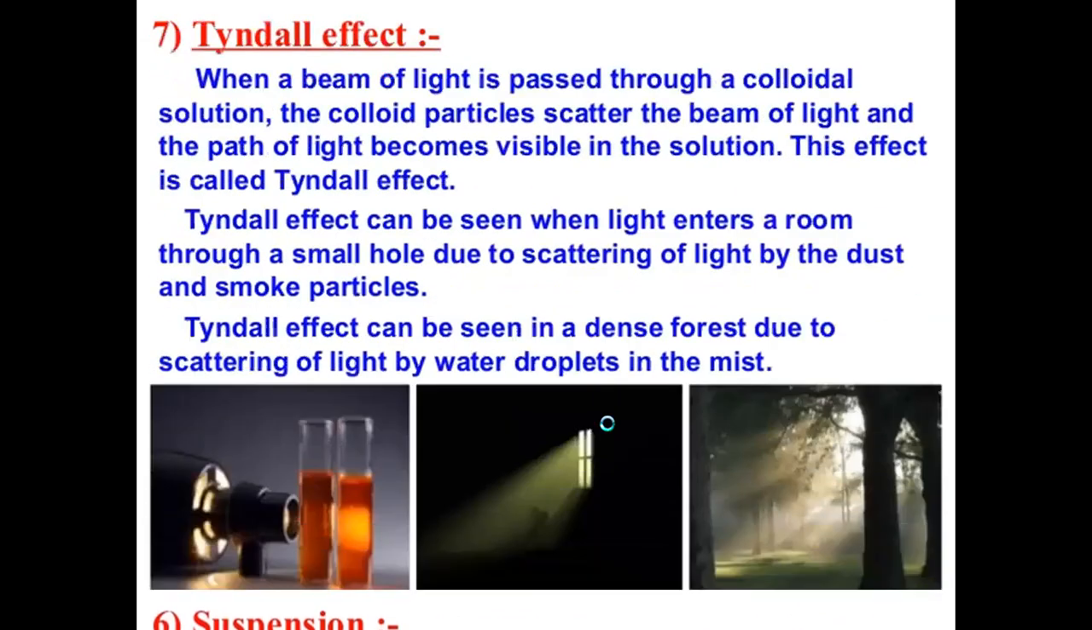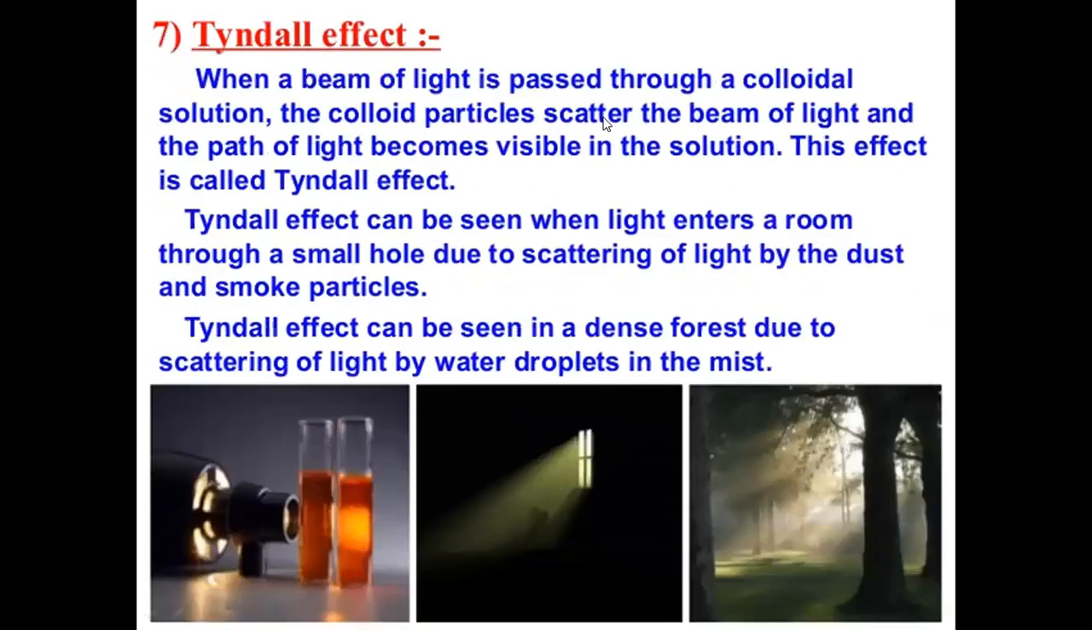When a beam of light is passed through a colloidal solution, the colloidal particles scatter the beam of light, and the path of light becomes visible in a cone-shaped structure. This effect is called Tyndall effect. Tyndall effect can be seen when light enters a room through a small hole due to scattering of light by the dust and smoke particles. Tyndall effect can be seen in a dense forest due to scattering of light by water droplets in mist.